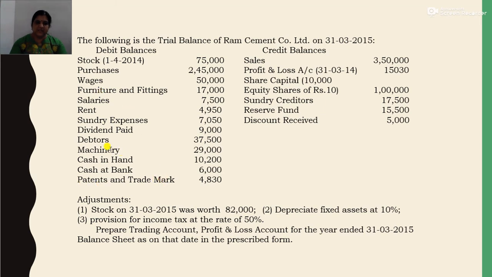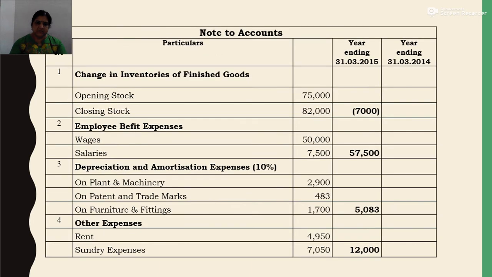So on these 3 assets you have to make a depreciation of 10%. Okay, so in note to accounts, depreciation and amortization at 10% of plant and machinery value, 10% of patent and trademark value, and 10% of furniture and fittings.